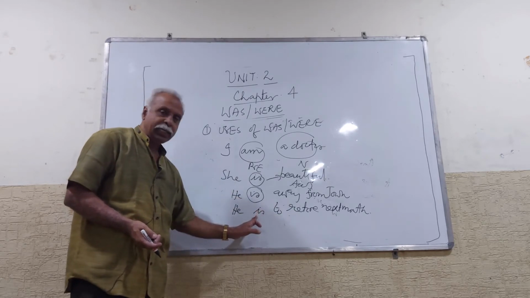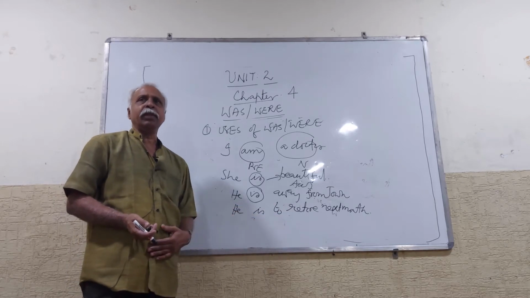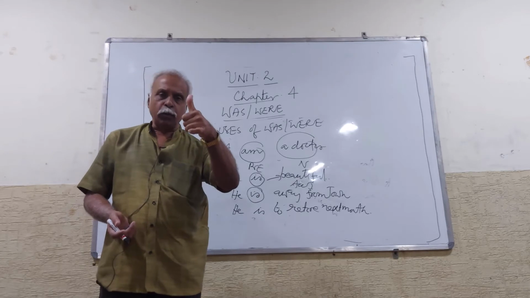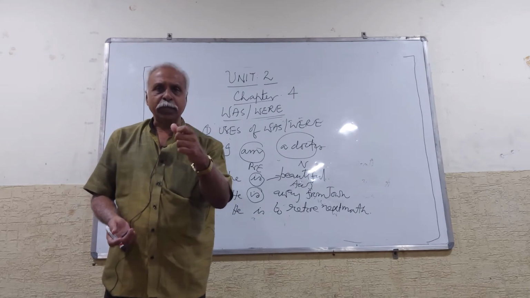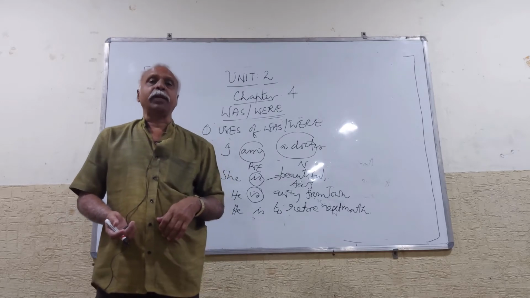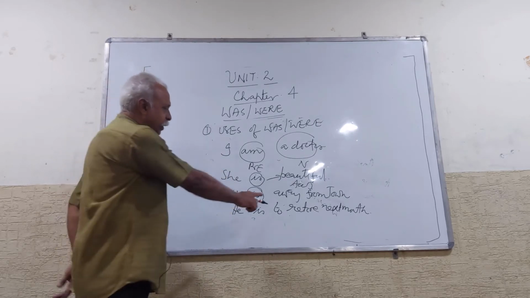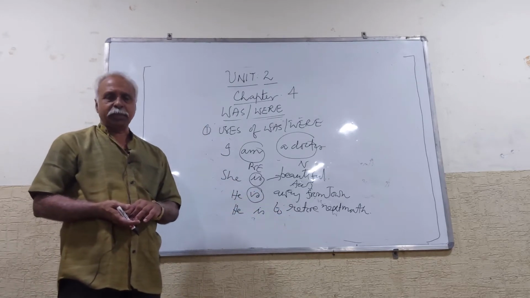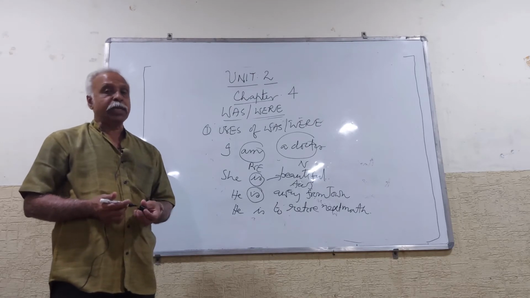Here, is is linked with to plus infinitive. Infinitive is nothing but the first form of the verb. For example, in go, went, gone, go is the infinitive. Do, did, done, do is the present tense. Come, came, come is the present tense. Before the present tense verb, I have used this to. It is known in English as to plus infinitive.